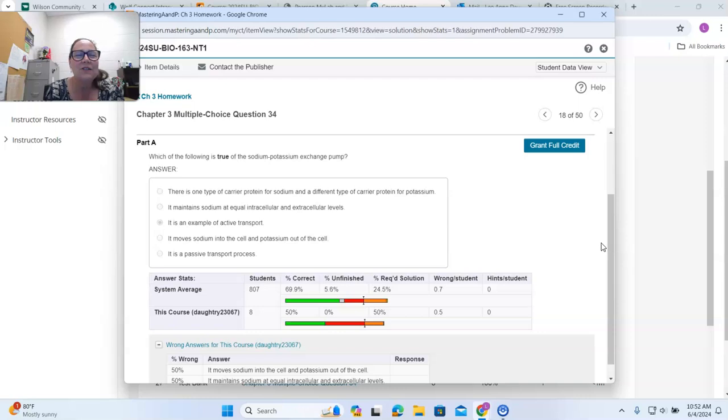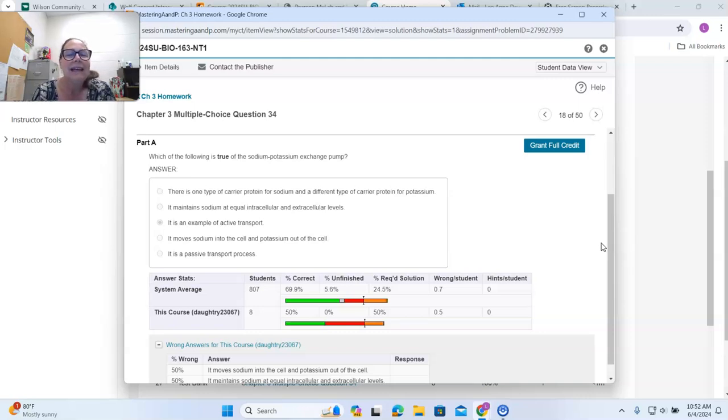Which of the following is true of the sodium-potassium exchange pump? So the sodium-potassium pump is a membrane protein. In other words, it's a carrier protein that's found in the plasma membrane. And what it does, it pumps 3 sodium ions out of the cell and 2 potassium ions into the cell at the same time. That's why we call it an exchange pump. This is an example of counter transport.